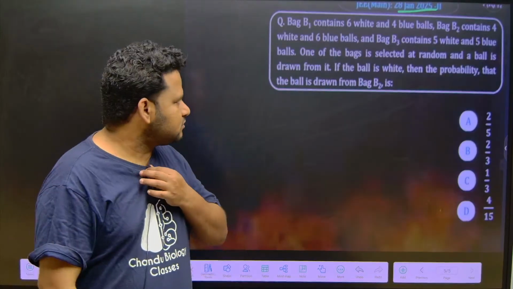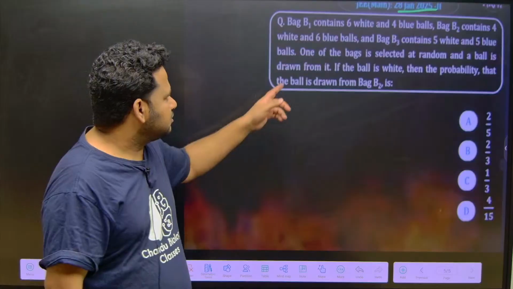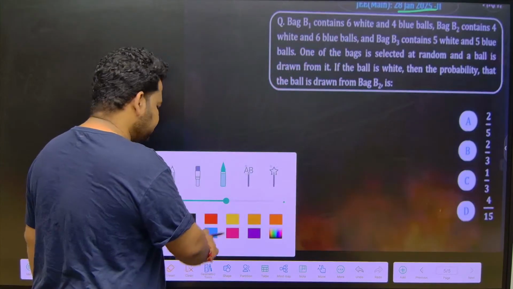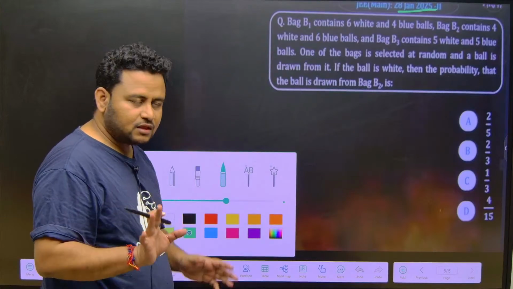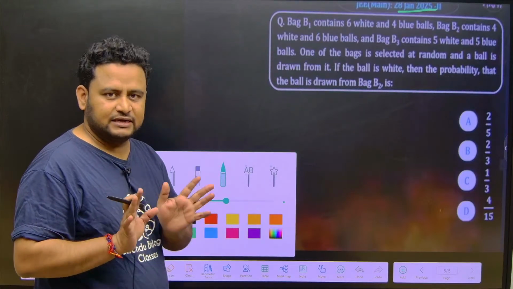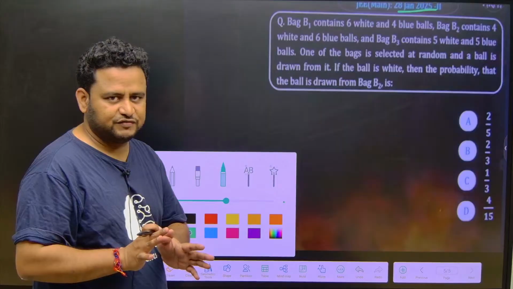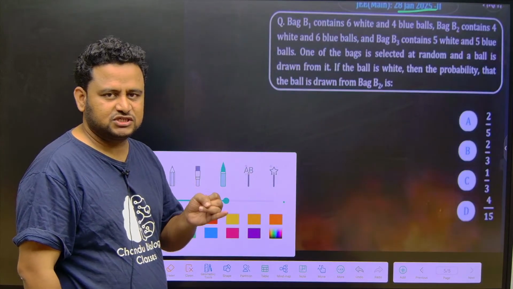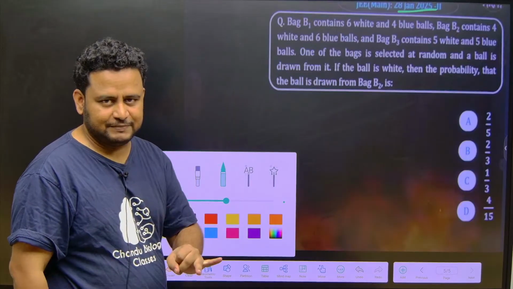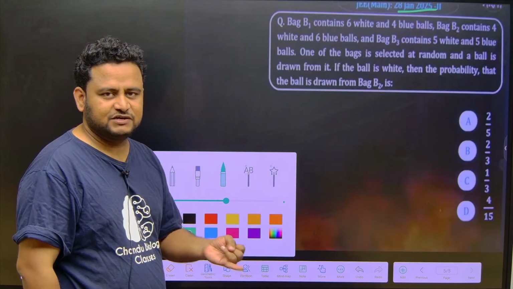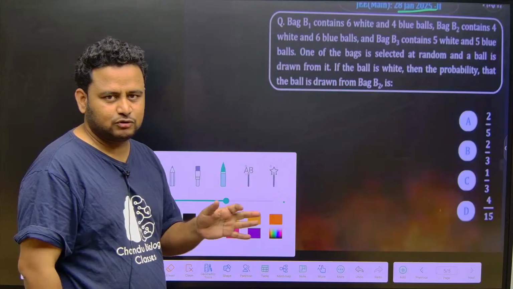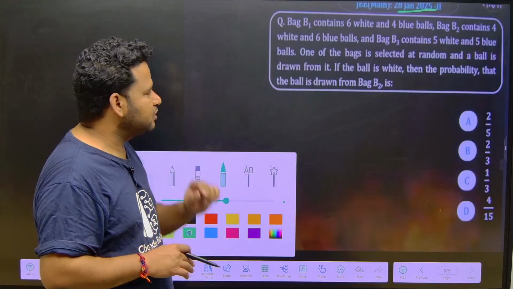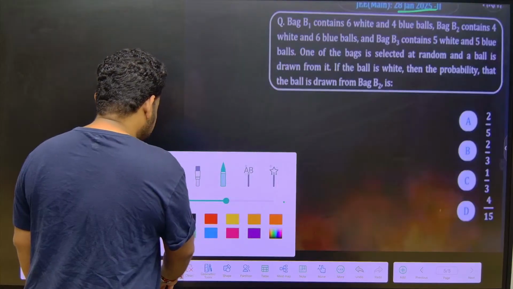Coming to this one, the 28 Jan 2025 second shift question. Now we are doing probability. Let me remind you, we are doing probability January session 2025 questions. We have already completed sequence and series 2025 questions pertaining to the January session and also the April session. Similarly, we have done the same for trigonometry, inverse trigonometry included, for the January session and also the April session. Now we are doing probability. We will be doing all the other chapters as well.